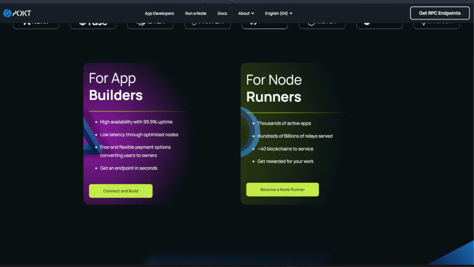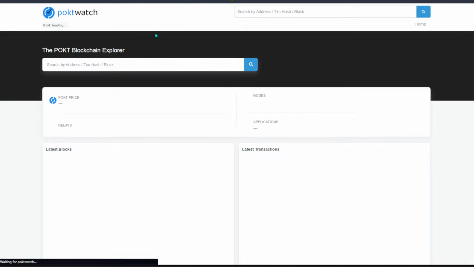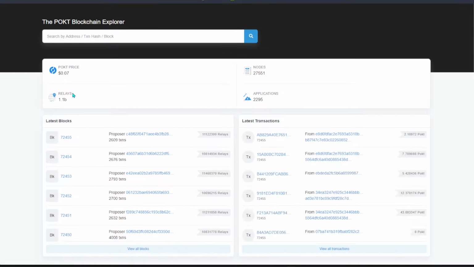From there you might be thinking, is this network even used? We are going to look at the network itself, just to show you. This is the Pokt Watch scan. Here you can see the relays that have happened are basically 1.1 billion, and you can see that in every block there are a lot of relays going on. How many is that? I believe in millions. So 1 million relays have been happening, and within this relaying, whoever has been relaying the data will get rewarded.